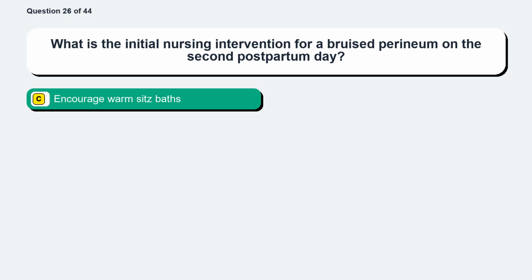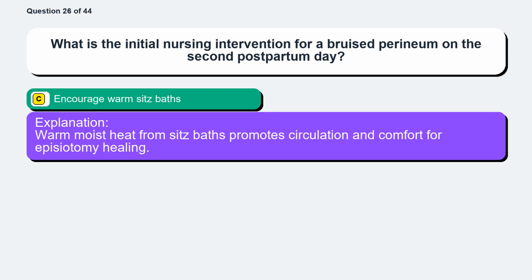The correct answer is option C, encourage warm sitz baths. Warm moist heat from sitz baths promotes circulation and comfort for episiotomy healing.